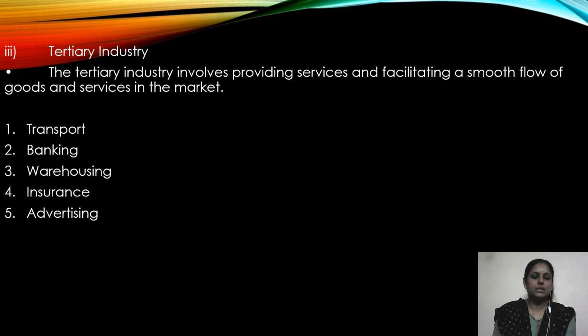So, insurance services of the tertiary industry involve providing coverage to the primary and secondary industries against different types of risks while running the business. The last one is advertising. Advertising services help the primary and secondary industry by providing information to the customers about the company or business and its goods and services.